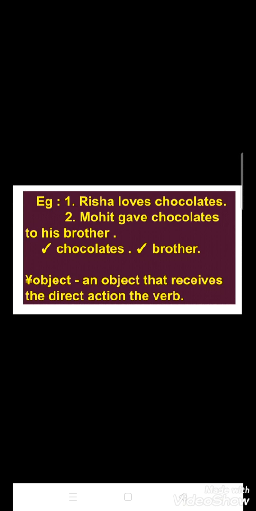And the word chocolates in the first example and the word brother in the second example are the objects of these two sentences. Therefore, if you need to find out the object of a verb, you can ask the question what or whom, and then your answer will be the object of the verb. Therefore, an object means the object that receives the direct action of the verb in a sentence.